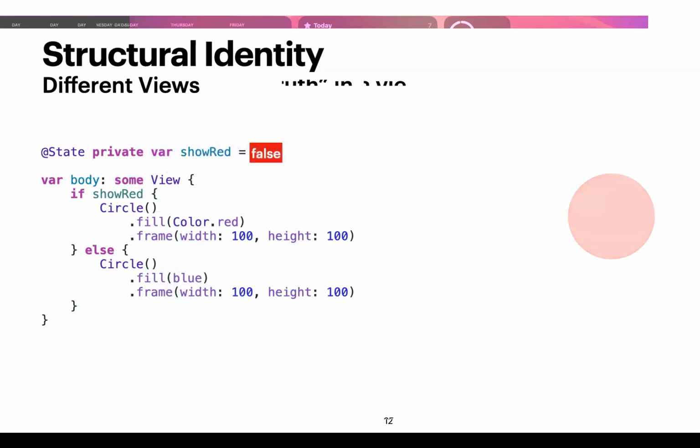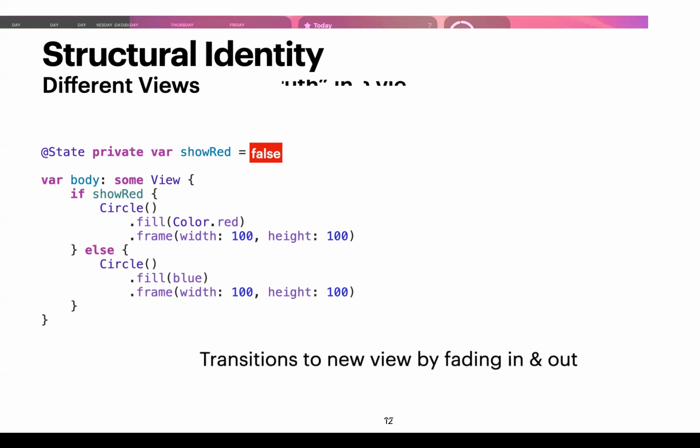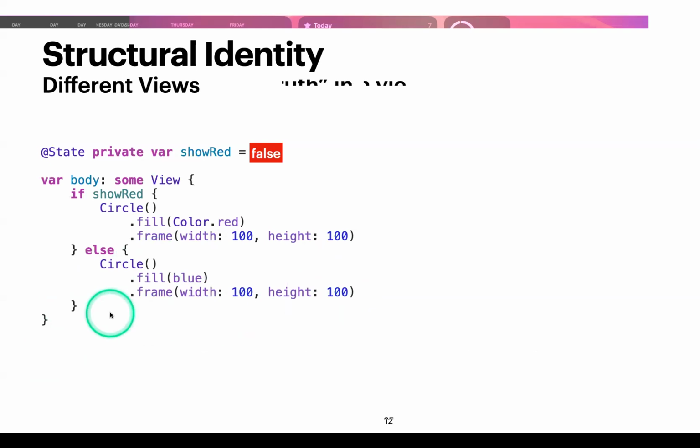So if I mutate showRed's value to be false now, it should transition to the blue circle by fading in and out. The reason for this is because they're separate views. They're not the same. So the transition behavior is different. So we expect the red one to fade out and the blue circle to fade in. Okay.